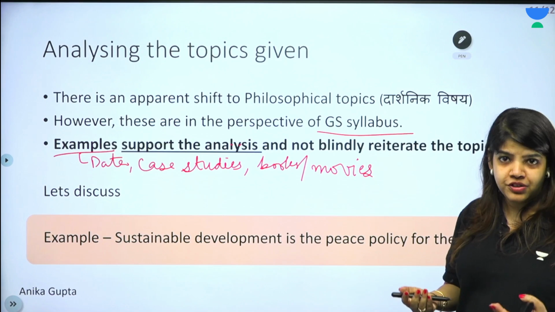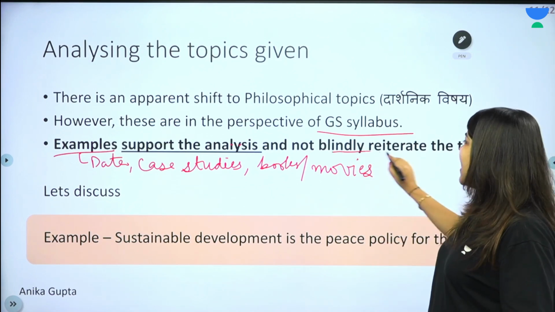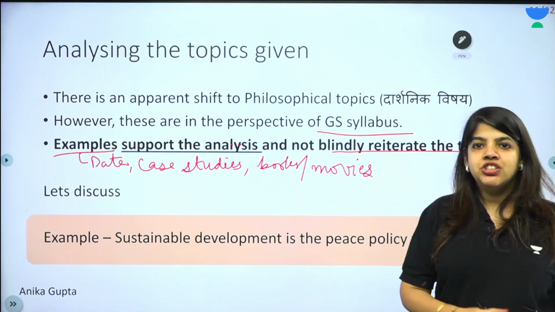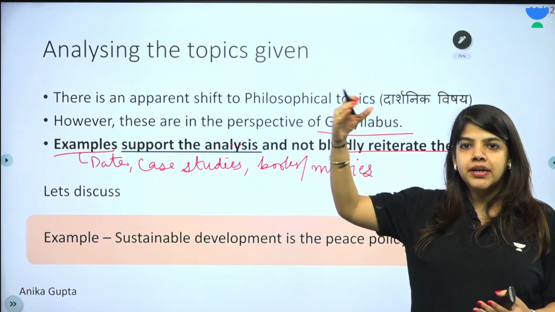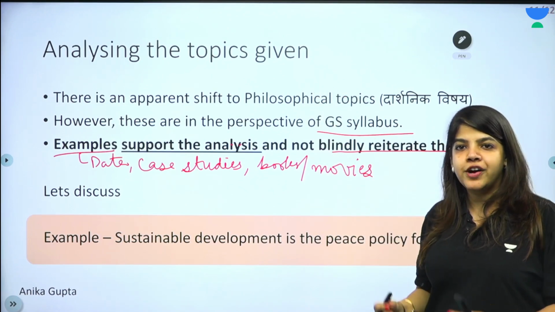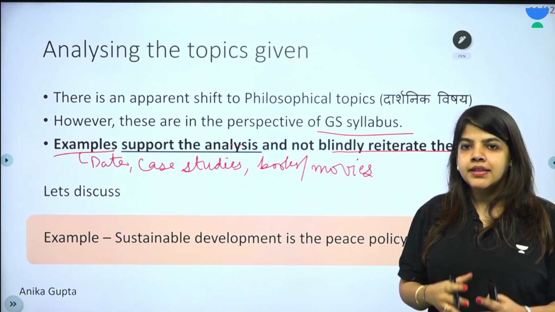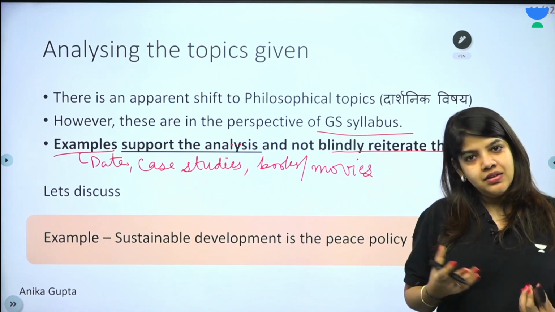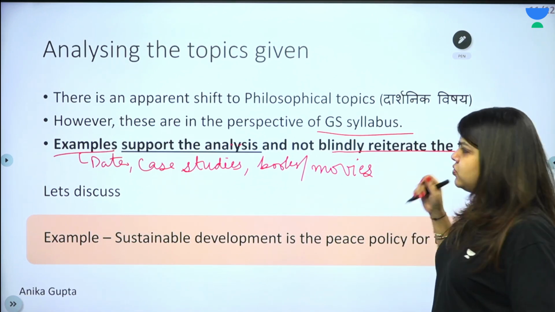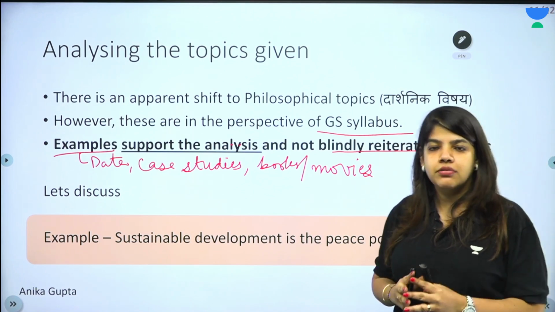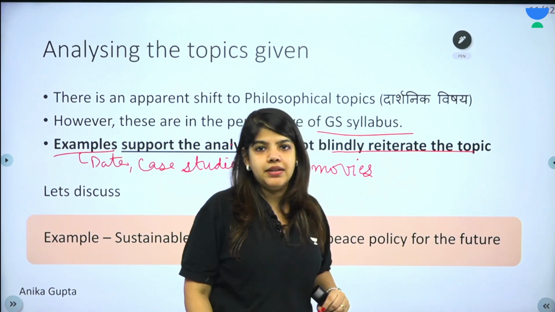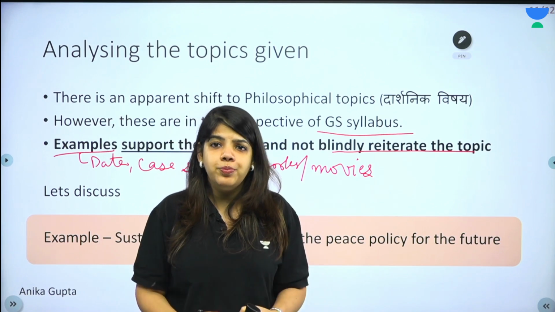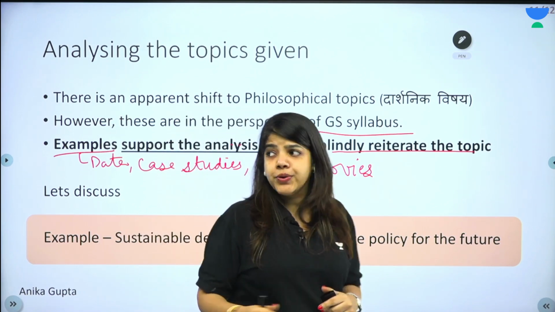It should not be random, of course. And it should not blindly reiterate the topic. Please see, I have highlighted it. A dimension does not mean you read the topic, you give 10 examples, write hence proved after every example, and the essay is complete. This is not the aim. The essay is asking you to generate a discussion. How to do that? We will look at it. But to begin with, we'll just focus on your essay should not just repeat the topic. Your essay should generate a discussion. It should give your viewpoint. This is what the essay is going to be about.